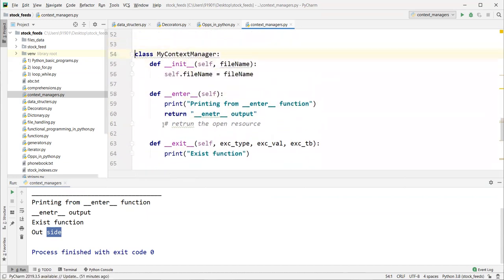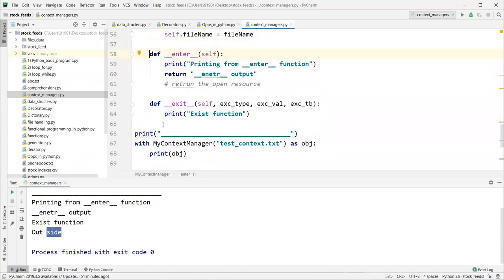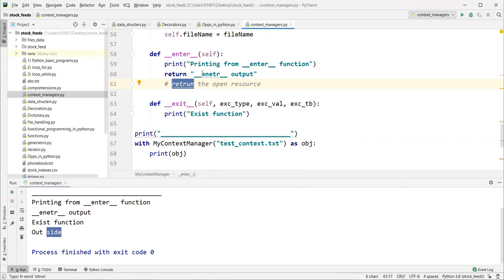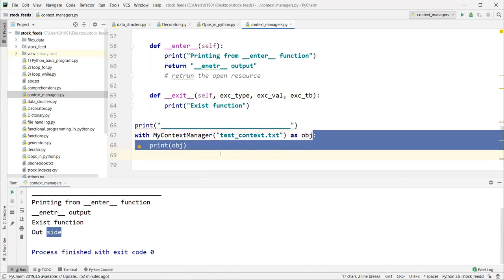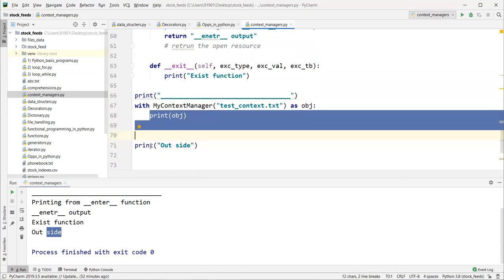So when you are dealing with a context manager, if you are opening with this statement, the enter function will automatically be invoked. Whatever this enter function has inside, we can keep any logic to open the resource. Whatever resource you opened, we return from here, and that returned data is stored into this object variable. So that open resource is available as obj inside this context.